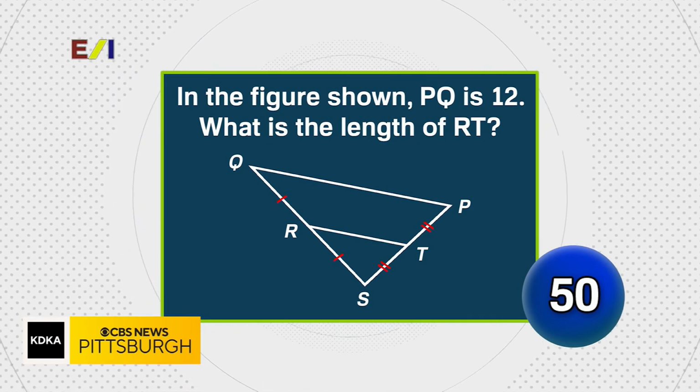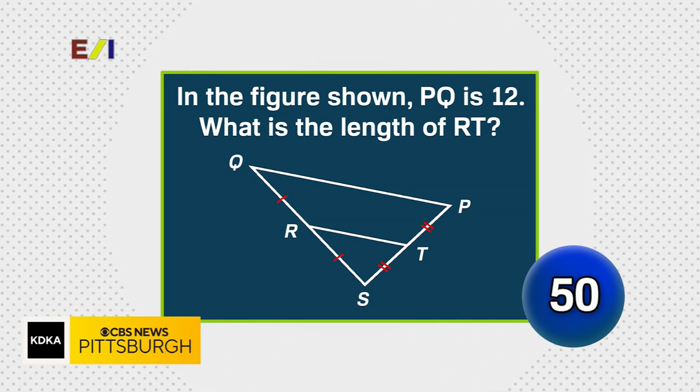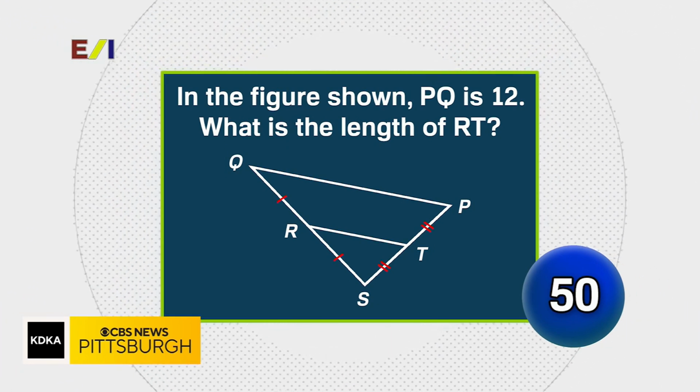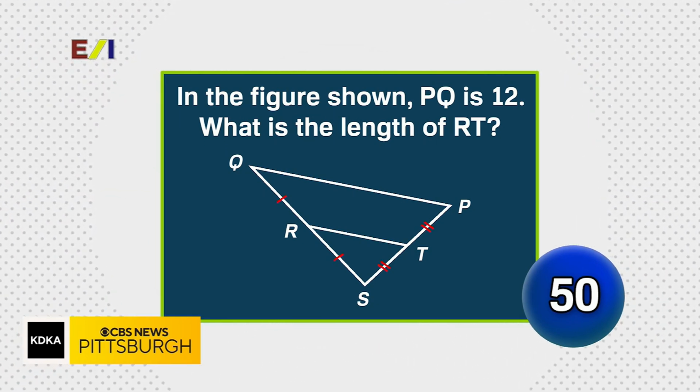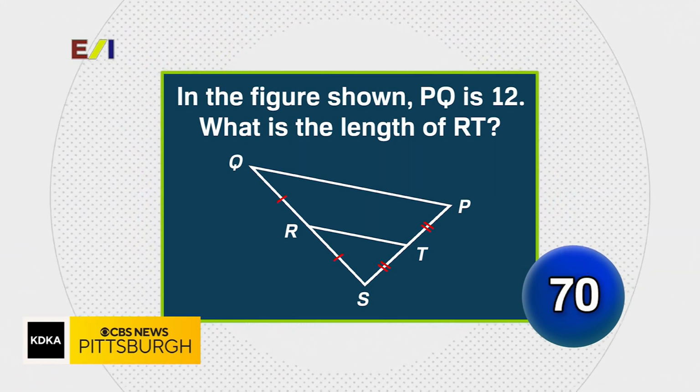Finally up, we have Quaker Valley High School. And Quaker Valley, in the figure shown, PQ is 12. What is the length of RT? Six. 6 is right. Nicely done.